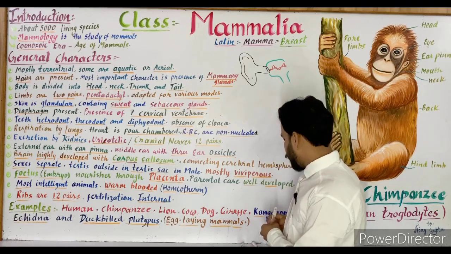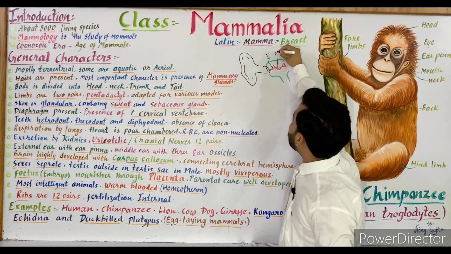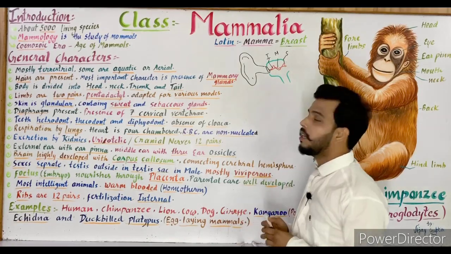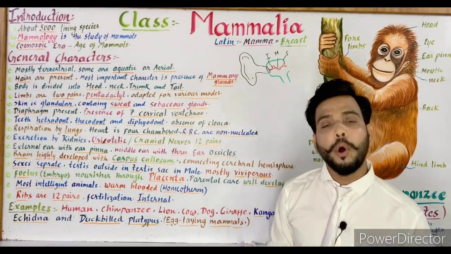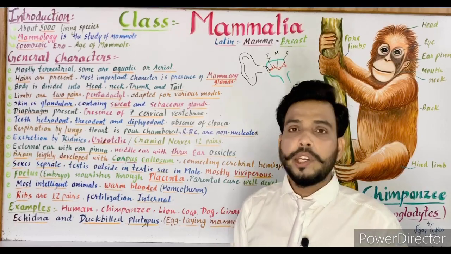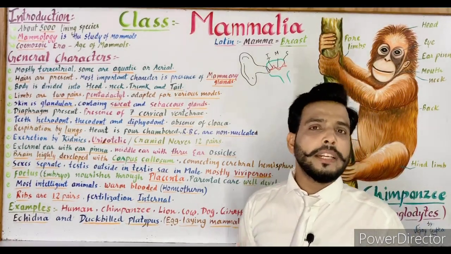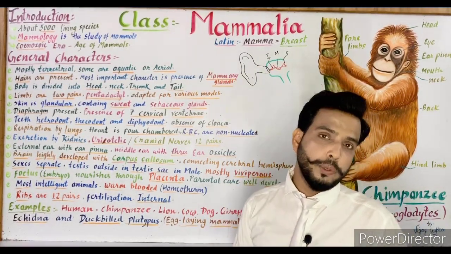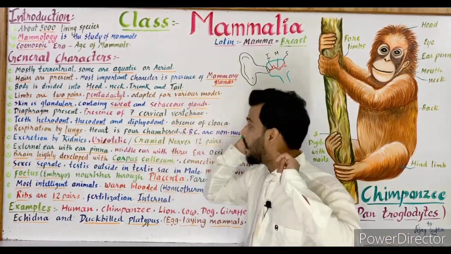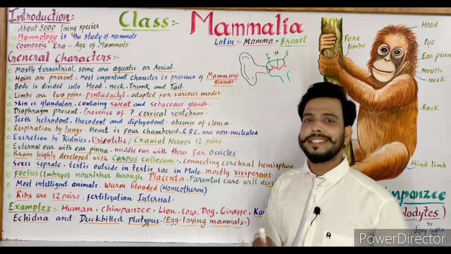Now the first one is known as incus, the second malleus, and the last and the smallest one is known as stapes. So in the middle ear of all the mammals there are 3 ear bones or ear ossicles present, which are incus, malleus and stapes, and we all know that stapes is the smallest bone of the human body. So the external ear with ear pinna and middle ear with 3 ear ossicles, the incus, the malleus, the stapes.